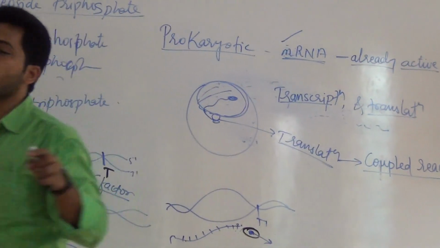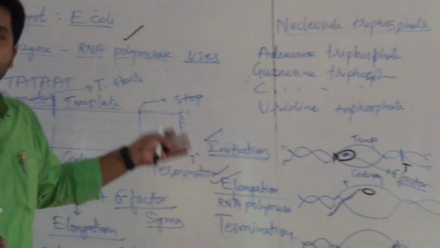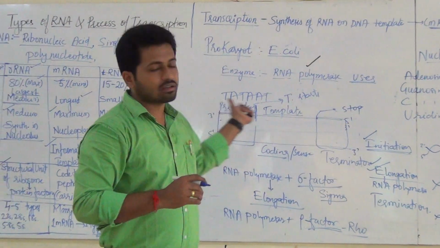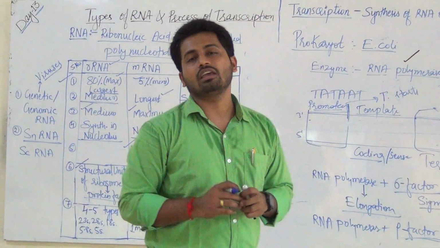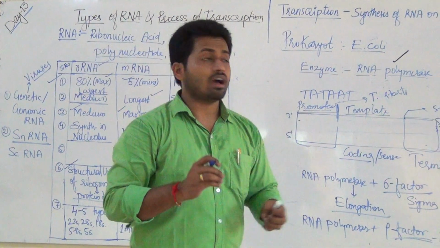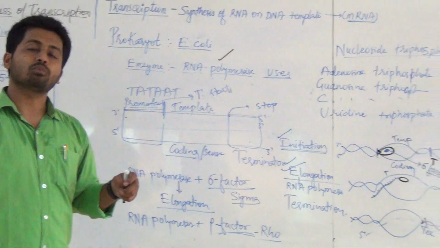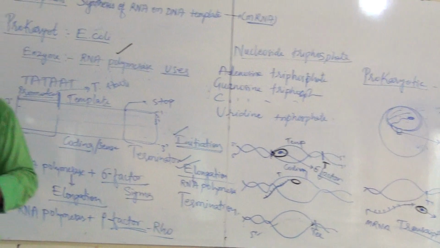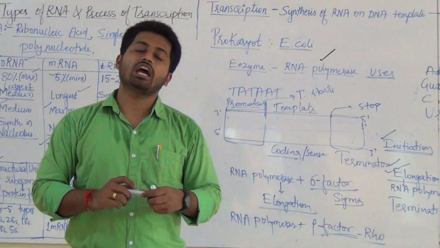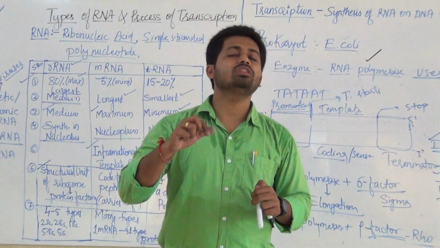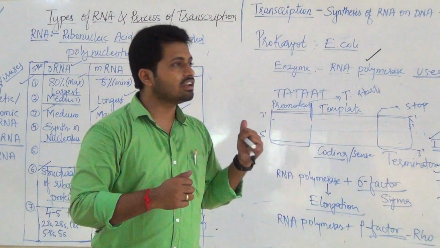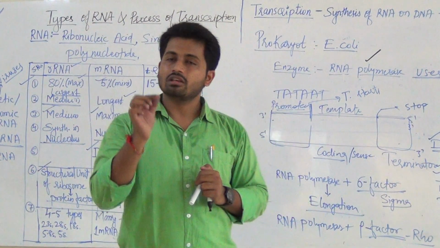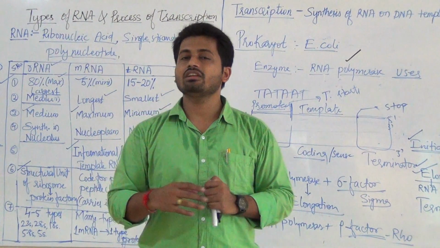Okay, so this is the total about transcription in prokaryotes, that is in E. coli. So revise the things, and please watch this class very carefully. It is very important, and after this formation it will produce the protein, a process we call translation. In the next class we will study transcription in eukaryotes separately. Again, a few new things are there. Till then read this very well, and it will be very easy to understand transcription in eukaryotes. A slight difference is there that we will see. Till then, read well. Thank you.